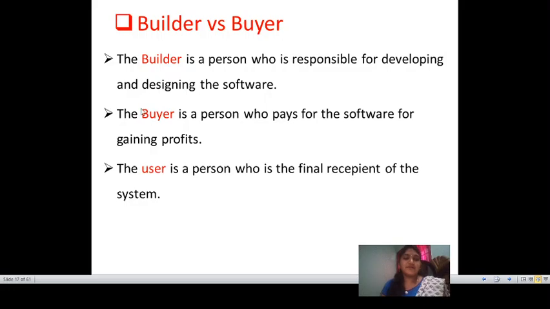The buyer has to pay some money to the builder to access those details, and the buyer gives the final product to us. We are the customers who consume those products. So this is about builder versus buyer, and these are the six dichotomies used in software testing. So thank you.